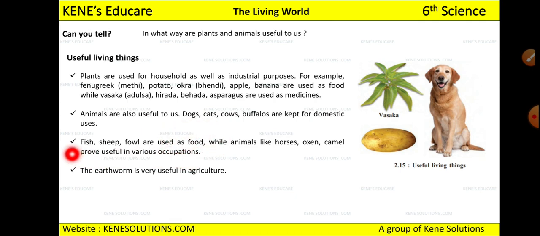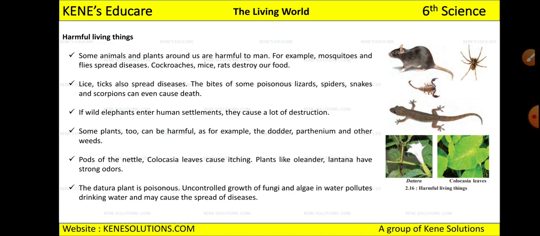You eat fish, sheep and fowl, right? So they are used as food, while animals like horses, oxen, camel prove useful in various occupations, right? Horse riding happens, and camels are used for carrying loads. The earthworm is also very useful in agriculture because the soil needs the earthworm. So earthworm is also useful for agricultural purposes.